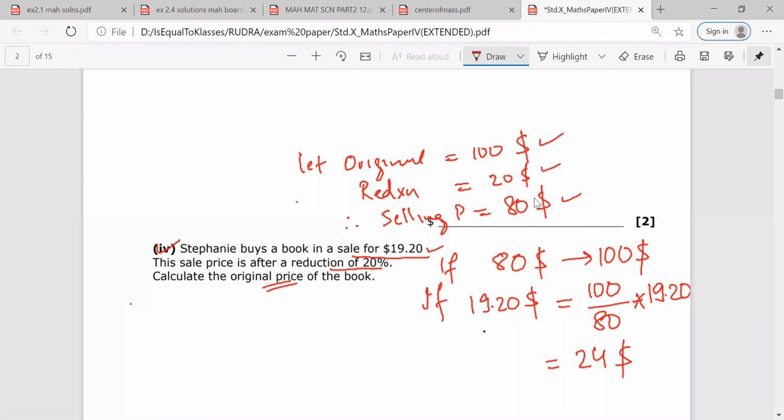Any doubt, Mr. Rudra? No, sir. Now, if selling price is $80, then the original price is $100. If the selling price is $19.20, because this is the price at which Stephanie has bought the book and the shopkeeper has sold the book. So for the shopkeeper, this would be the selling price. So using the basic unitary method, we can find that if 19.20 is the selling price, then the original price would be $24. Any doubt, Mr. Rudra? No, sir.